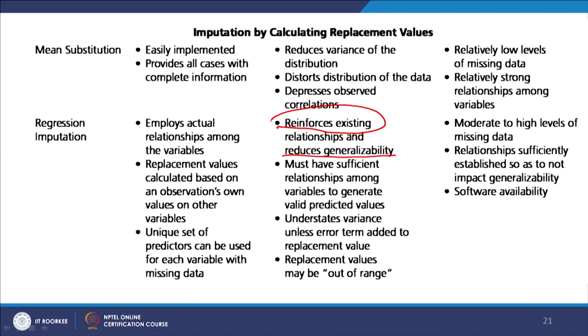Now, you cannot say that this study can be applied everywhere, because you are again and again using the same existing relationships and trying to utilize the values. For example, in the bootstrapping method also we do that, which is questionable, right. You should not be repeating the exercise again and again. You must have sufficient relationship among variables to generate valid predicted values. So, where is it used? Where moderate to high levels of missing data are there, and the relation is sufficiently established so as not to impact generalizability. This is very important, so these are some of the things that you need to be very careful about.